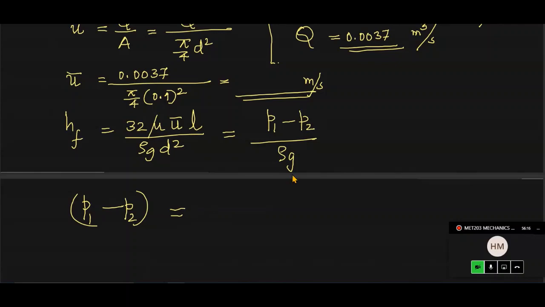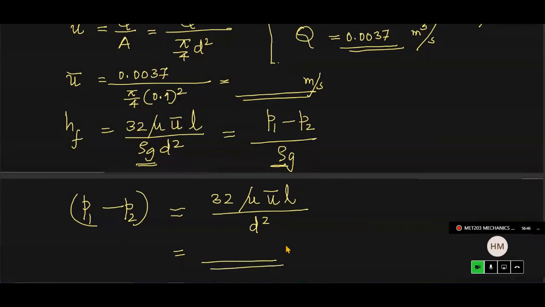Then the equation will be very simple: 32 mu u bar L divided by D square. The rho g part will not be there in the denominator, because this rho g and this rho g will be cancelled. So just substitute. All these values are available: 32 mu u bar, L is 10 meters, u bar we calculated in meter per second, and the diameter is available. Just proceed and find out in proper units. The answer will be that much Newton per meter square or Pascal.